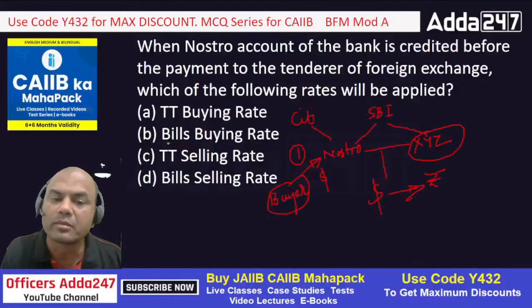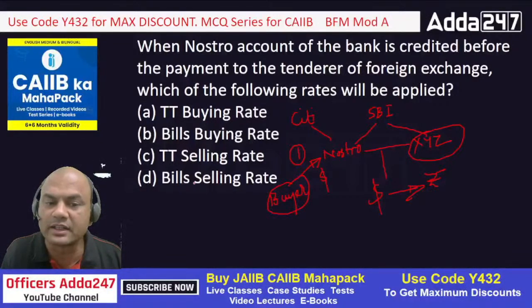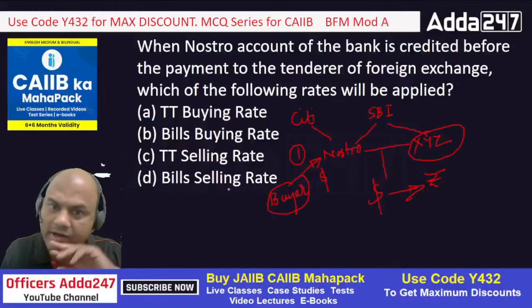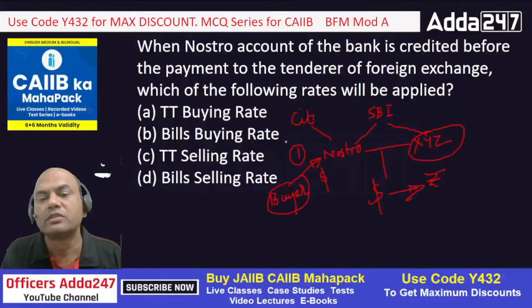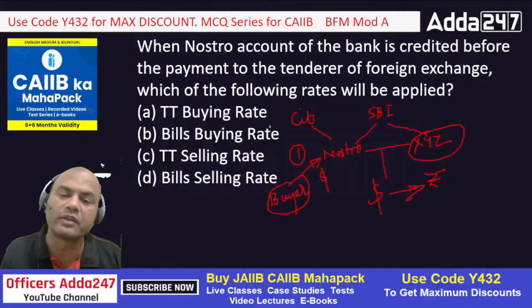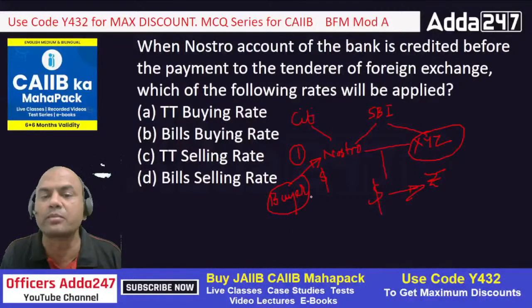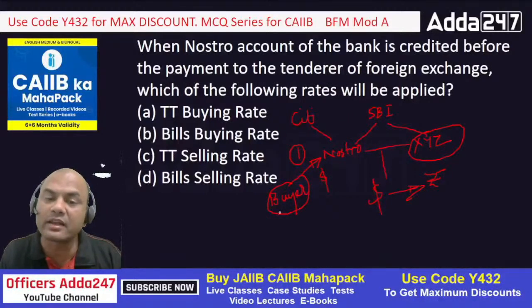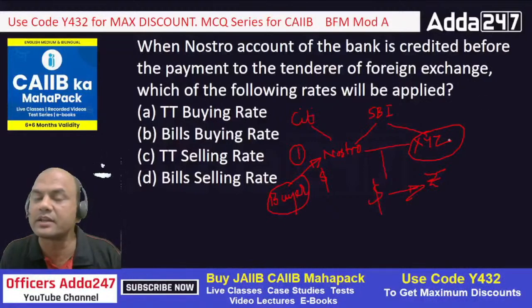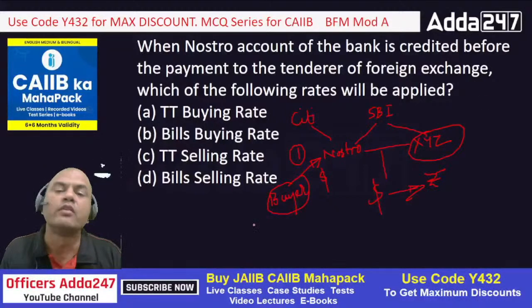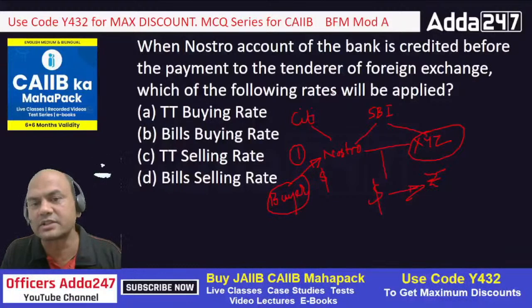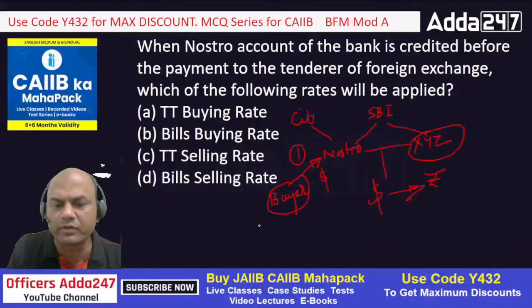TT buying, bills buying, TT selling, bills selling. So what rate should it apply? Everyone, see here, I'll give you a few hints. Firstly understand whether this is an export or import transaction. Buyer is in USA, seller is in India, so it is export, right? Everyone pay keen attention to this.